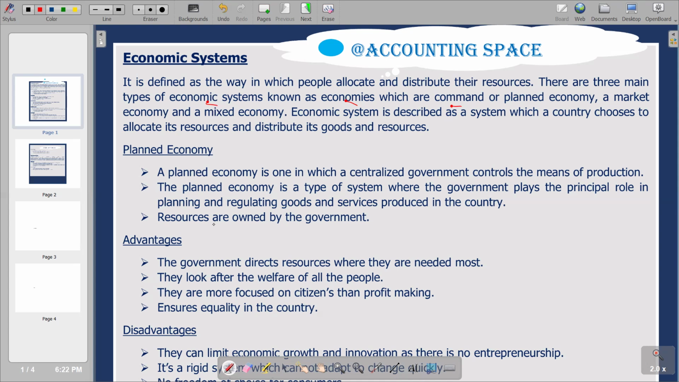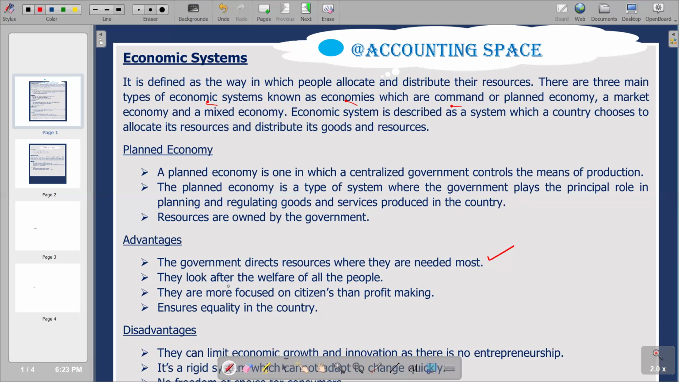We are also concerned about the pros and cons associated with the planned economy, that is the advantages and disadvantages. We're going to start with the advantages of having a planned economic system. The first advantage is that the government directs resources where they are needed most. Remember, the government is the controller of activities in the economy, so obviously our resources are going to be directed to points which are necessary. So basically, it becomes an advantage.